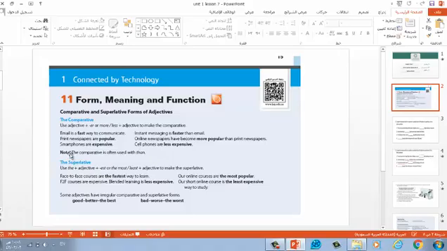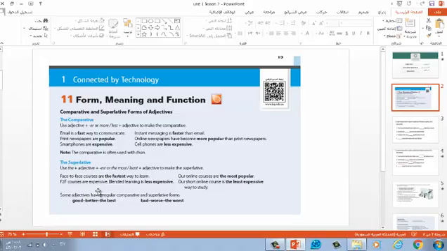Again, smartphones are expensive, but cell phones are less expensive. Can you see? We have used the word less here with long comparatives or long adjectives. In much the same way, when we turn to the superlative adjectives, superlative is when we draw a comparison between one and a group, one and the rest.